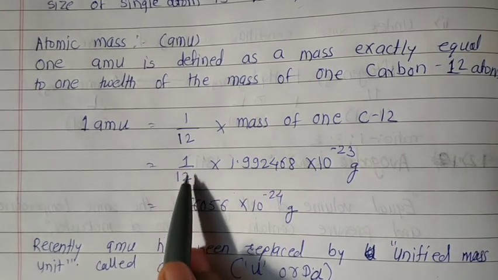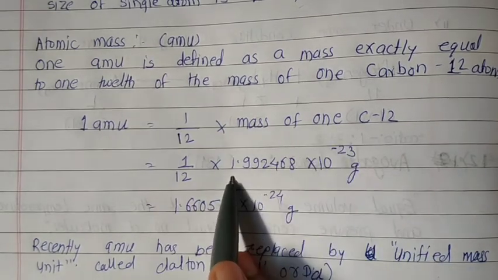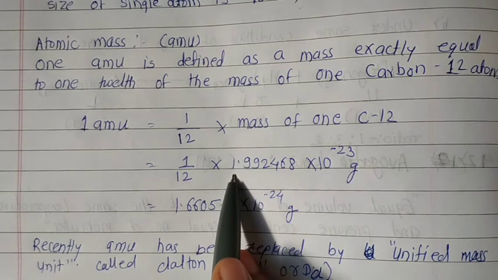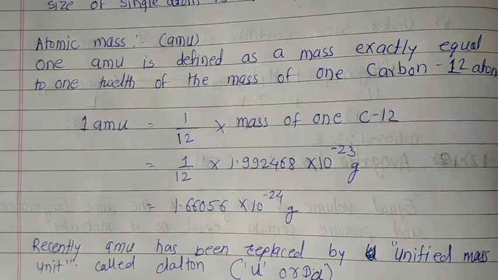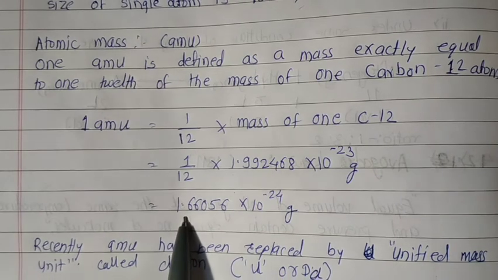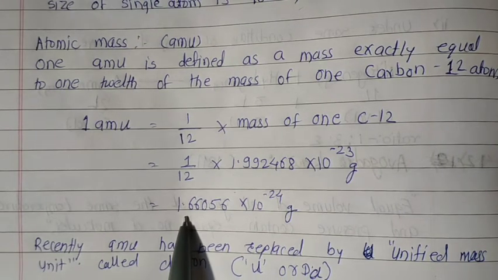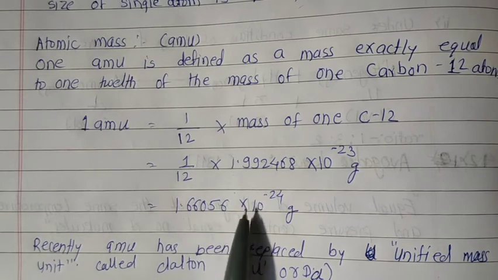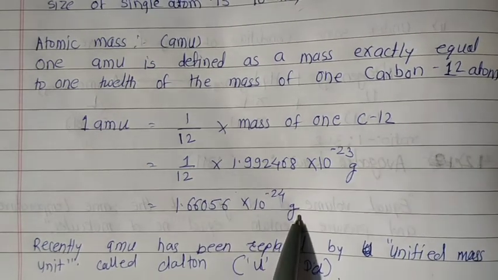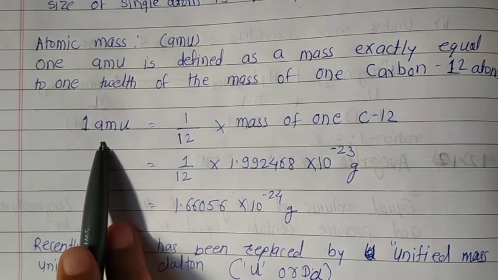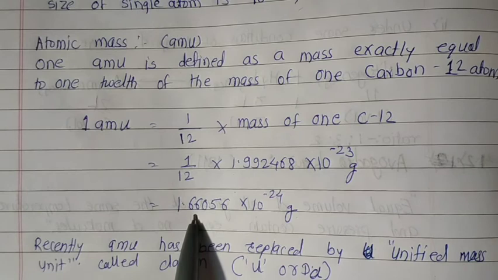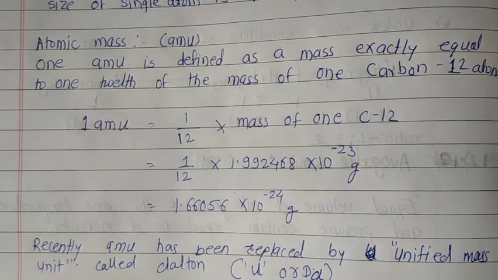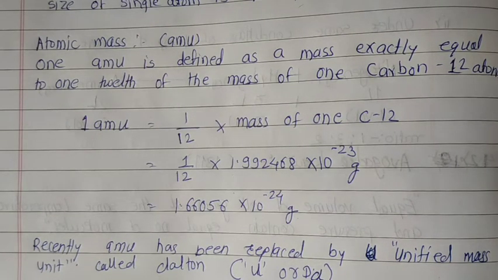Here the mass of one carbon atom is 1.992468 into 10 to the power minus 23 gram. On calculating, one atomic mass unit, that is 1 AMU, is equal to 1.66056 into 10 to the power minus 24 gram.